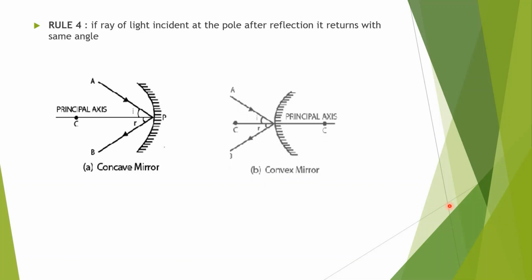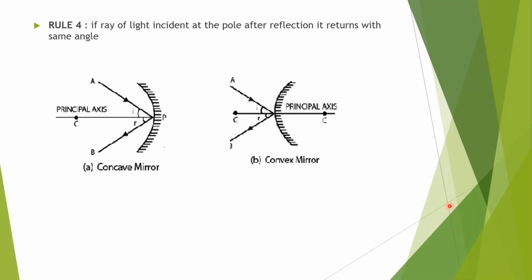The concave mirror figure is given. In the second, it is convex. If a ray of light falls on the pole of the mirror, it will return back at the same angle. That is the fourth rule of image formation in concave and convex mirrors.